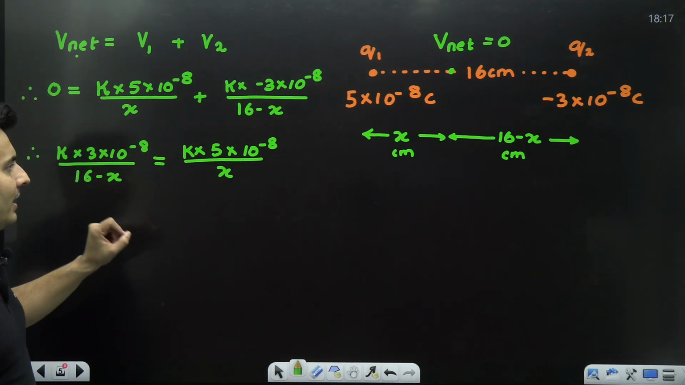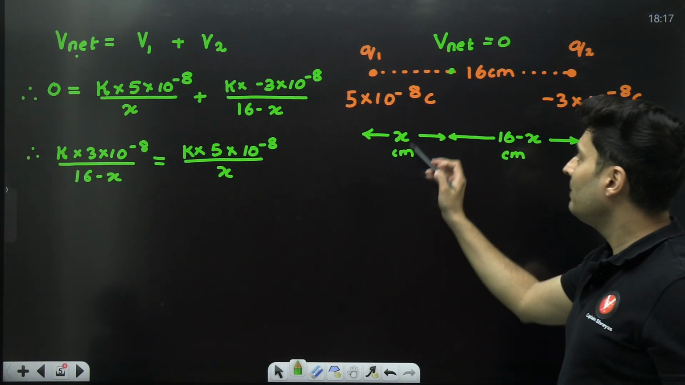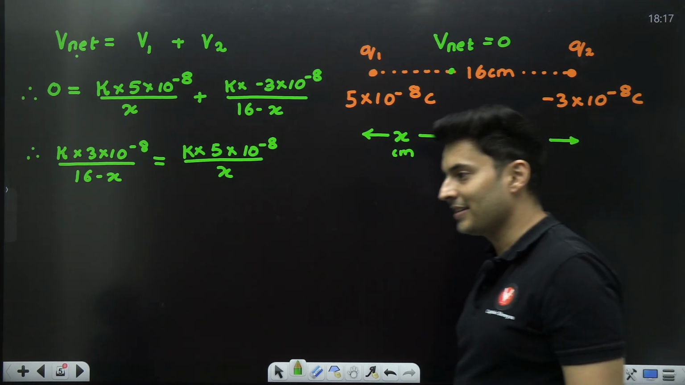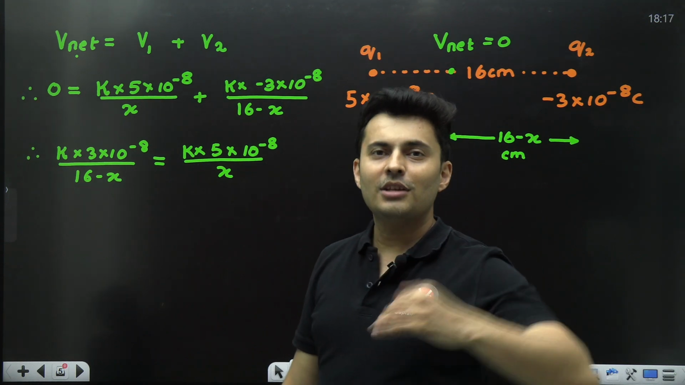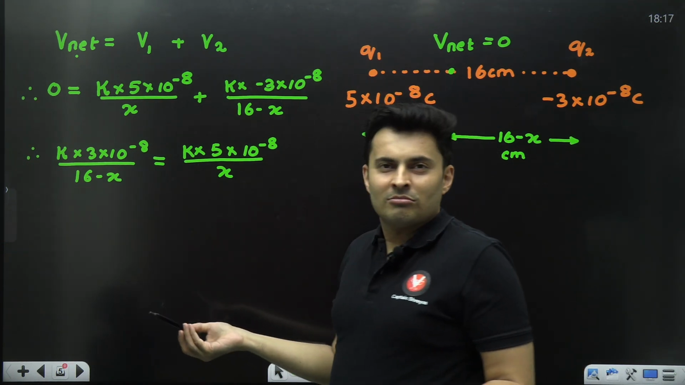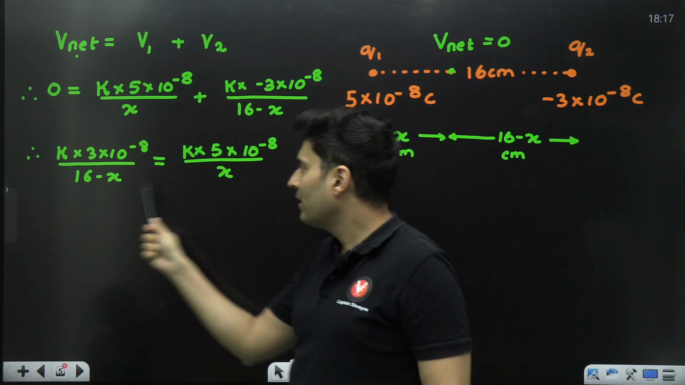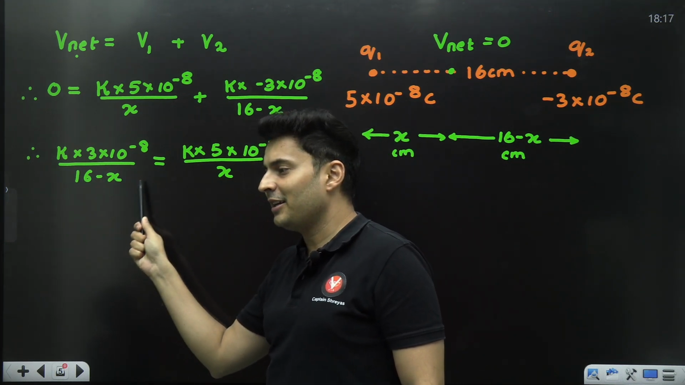Now you might be wondering at this point, sir, you made a mistake. Sir, this was in centimeters, you had to convert it into meters. I'll tell you what, there is no need to do that. Why? Even if you do, there is no change, because if I convert this centimeter into meter, here also I have to convert centimeter into meter.